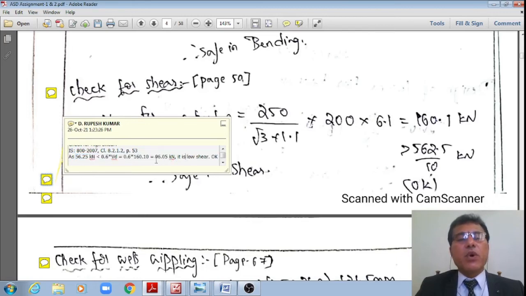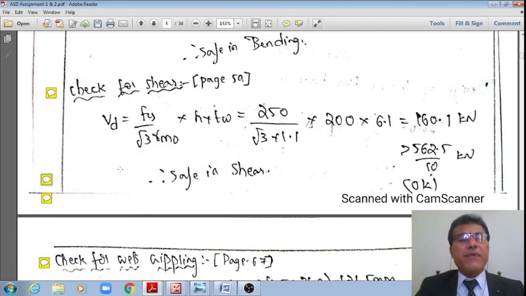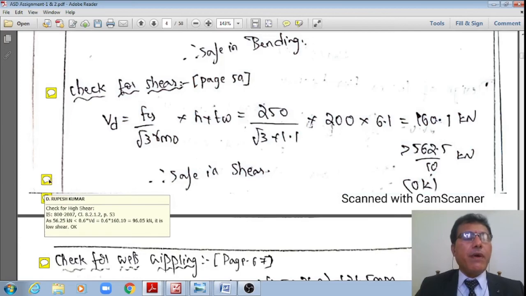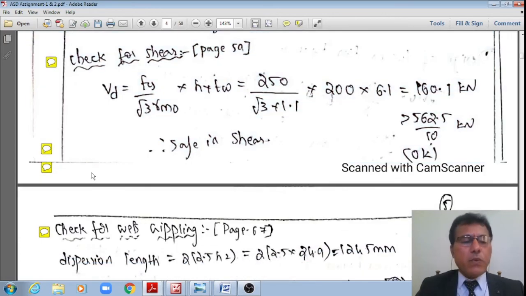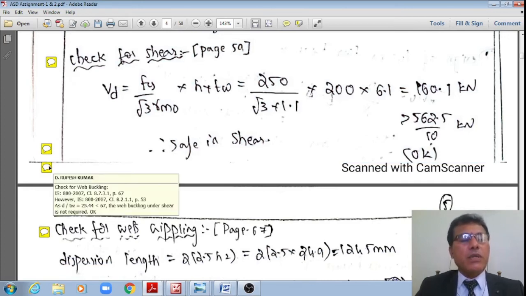It is a case of low shear, means you need not check for web buckling, that may be skipped. However, I will show in the next problem how that check should be carried out in numeric format.